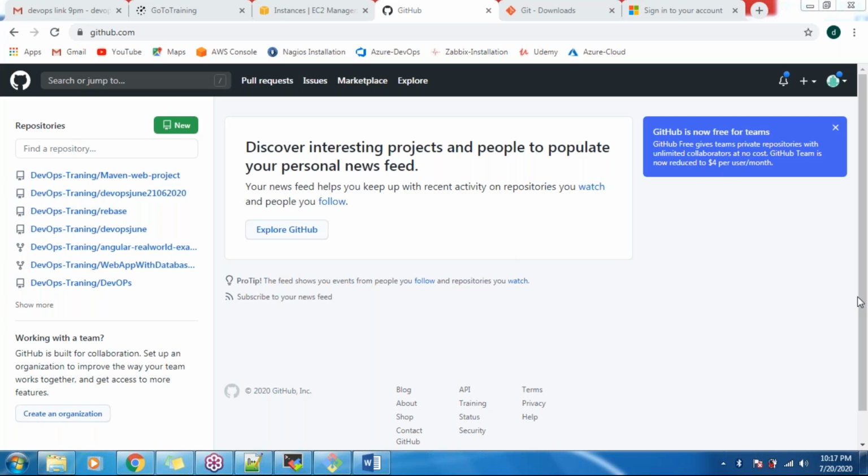What is the average salary for DevOps? It depends on your experience and current salary. Usually we'll get a good package, because right now there are not many DevOps engineers in the market and the requirement is huge. Hence we are getting good salaries for DevOps.